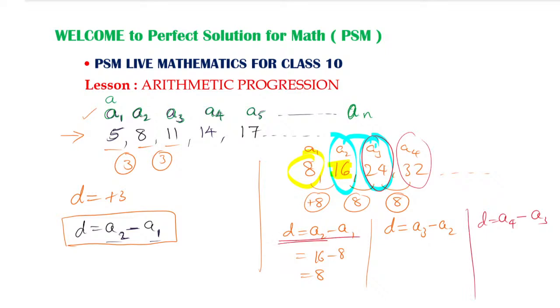Any one formula can be applied. For example, A3 is 24 minus 16, which is 8, and A4 is 32 minus 24, which is 8. Only one thing to remember: all the differences must be equal. Everywhere the common difference is 8, therefore the given sequence is in AP.